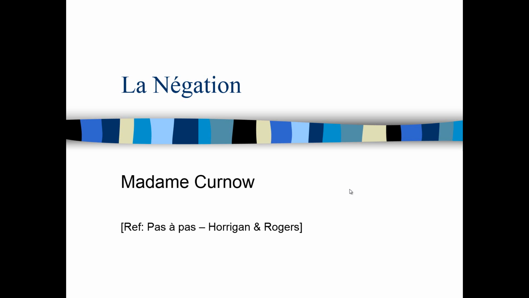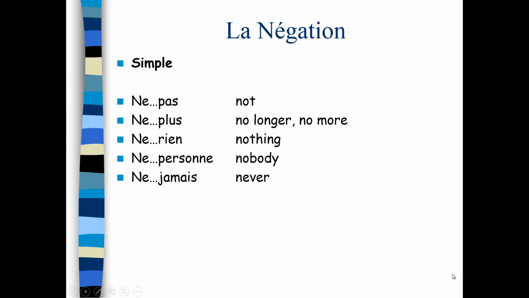La négation. Negation. So, you know already the simple forms of the negative. Ne pas, meaning not. Ne plus, meaning no longer or no more. Ne rien, meaning nothing. And ne personne, which means nobody or no one. And ne jamais, meaning never.